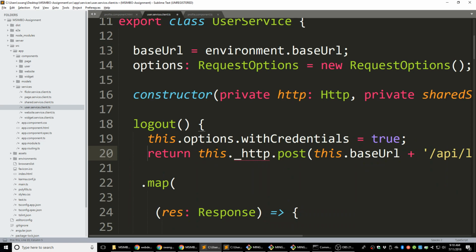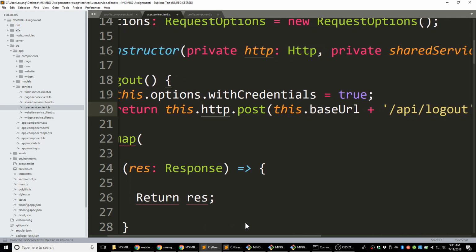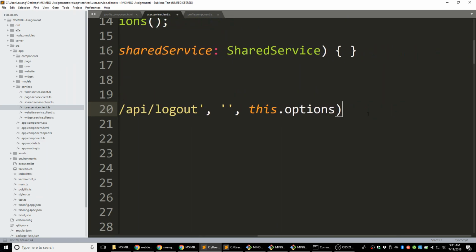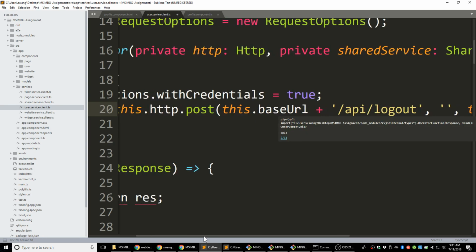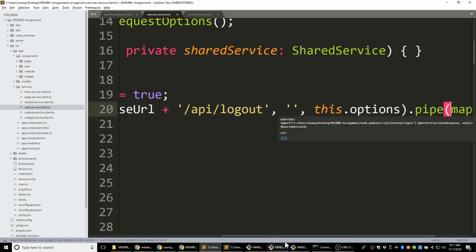So we are doing the similar thing. We are going to set the options with credentials equal to true, and this one is going to return this http.post. We're going to send a post to the server and the pipe, and within the pipe we're going to have a map.